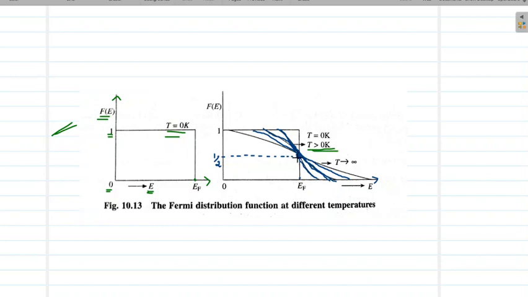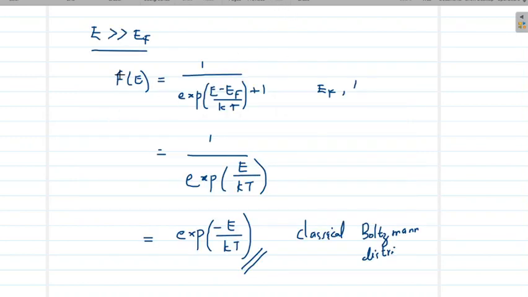One definition is that it is the highest filled energy level at T equal to 0 Kelvin, and we can also define it as the energy level where the probability of finding an electron is 1 by 2 when T is greater than 0 Kelvin. And then we also found that the Fermi-Dirac distribution function will collapse into the classical Boltzmann distribution function at higher energy levels. I hope you understood today's concepts.